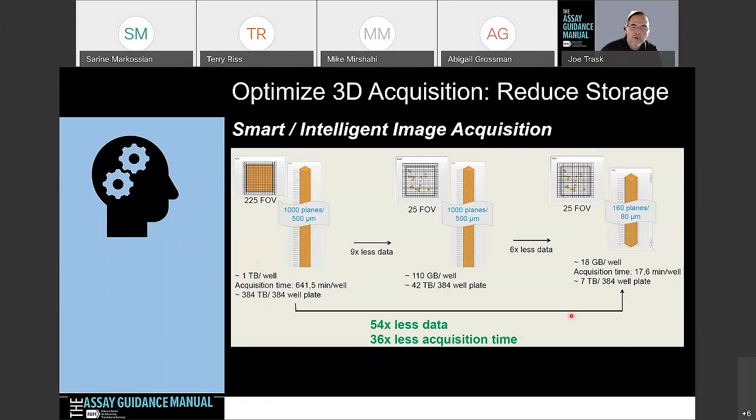If we just use this smart intelligent acquisition, we can actually reduce that to about 160 planes. And why do we reduce it to only 80 microns with 160 planes? The reason is that that's the size of the microtissue or the spheroids or organoids that we're interested in. They're only that size, but they're in different Z planes. We can actually identify where they are. So therefore, we can reduce the overall storage space and time to acquire those images, with 54 times less data and 36 times less time.